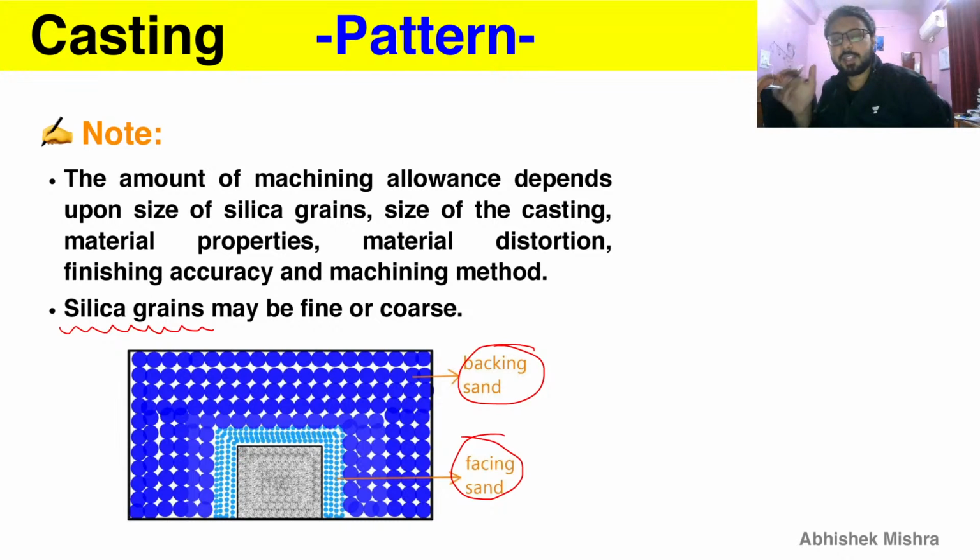Since facing sand is smaller, it is around the casting, near the mold wall, and it is used for finishing. Here the surface finish will be good if facing sand is used. Backing sand, which surrounds the facing sand, is used to give support to hold this structure. Those are the reasons for fine or coarse, facing or backing sand.